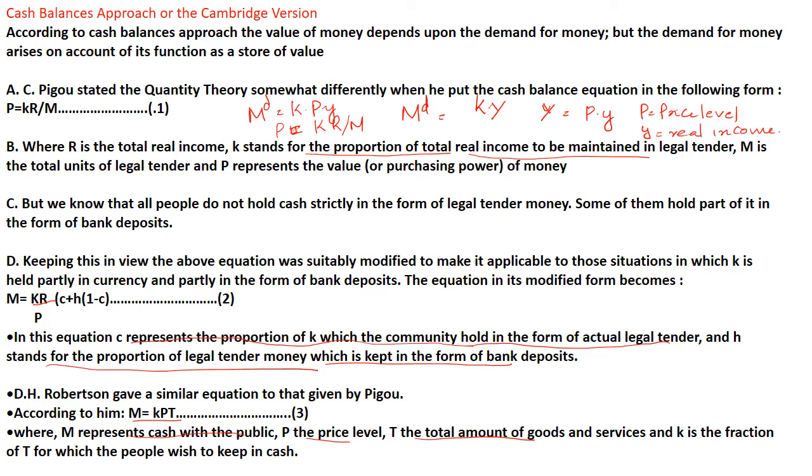Okay, so another similar equation is M equal to K into P into T, where M represents the cash with the public, P is the price level, T is the total amount of goods and services, and K is the fraction of T which the people wish to keep in cash. So you have to learn that according to the Cambridge version, the people are not spending the entire money for transactions. They keep a certain amount of money with them so that they can meet precautionary needs, right? So that's all coming under the Cambridge version.